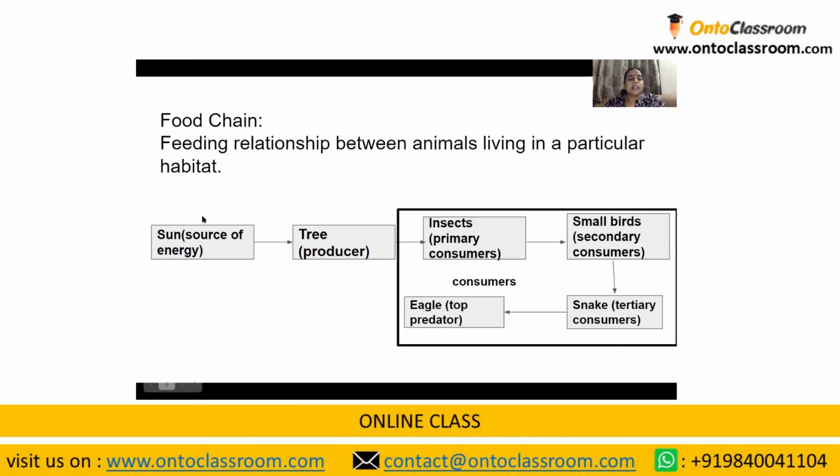So the energy flow happens from the sun, then through the sun, the tree produces its own food. So from the tree, the energy is transferred to the primary consumers, from the primary consumers to the secondary, from the secondary to the tertiary, and from the tertiary to the top predators at last. Last but not the least, there is one more term. Do you know what it is? It's none but the